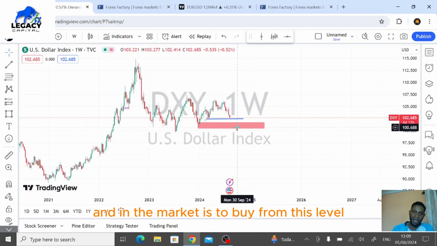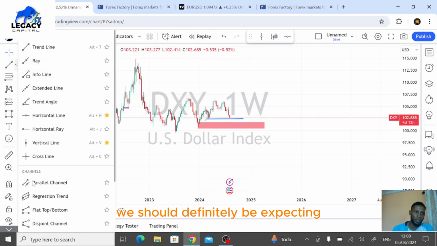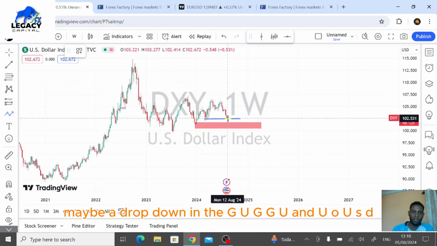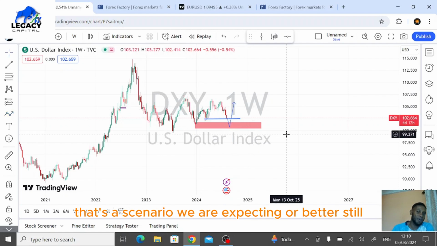And if the market is to buy from this level moving upward, then what should be our expectation? We should definitely be expecting to see maybe a drop down in the GU and EURUSD. So if the market moves to this level, it can definitely pull back right up to this level. That's a scenario we are expecting.